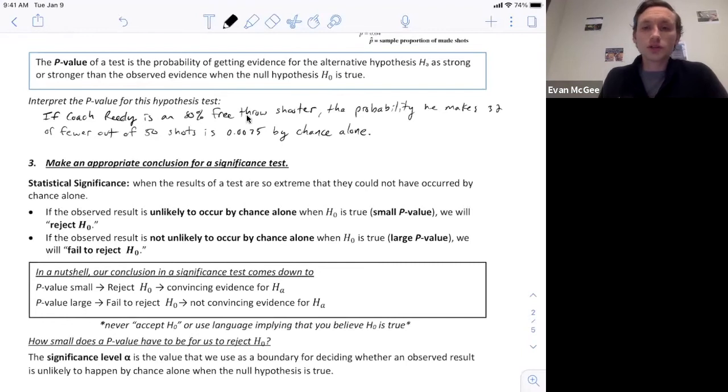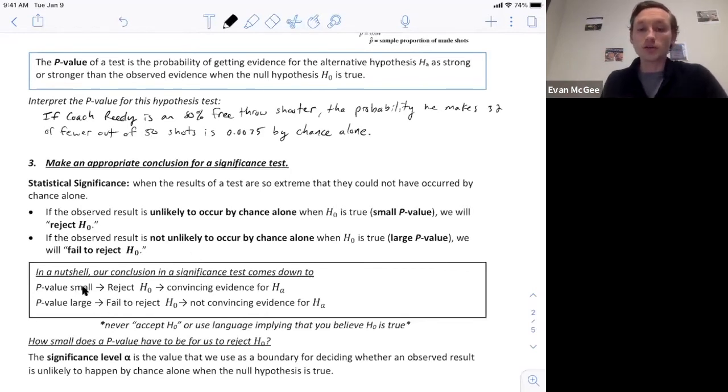So if the results are extremely unusual, so that we wouldn't think they occurred by chance alone, then we call those statistically significant. So if the observed result is unlikely to occur by chance alone, then we get a small p-value and we reject the null. If the observed result is not unlikely to occur by chance alone, so the p-value is larger, then we fail to reject.